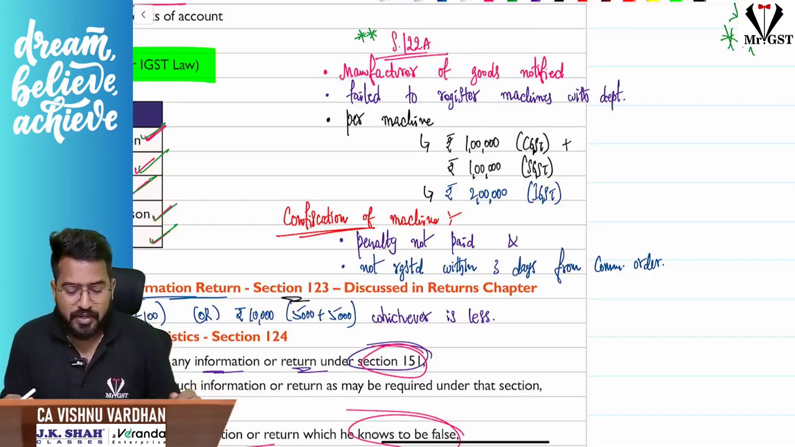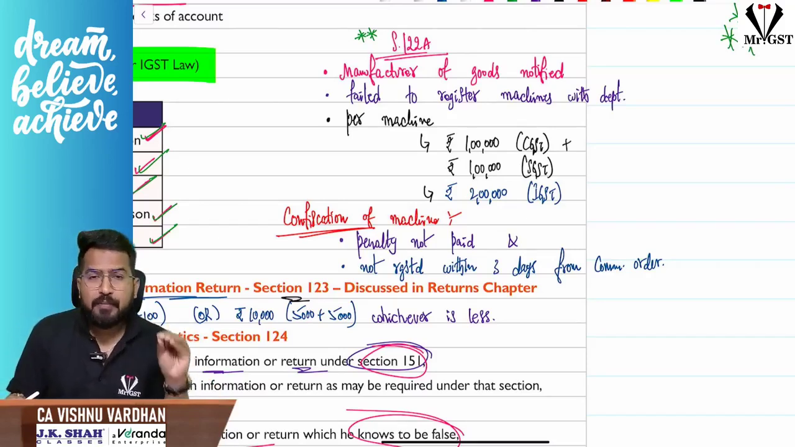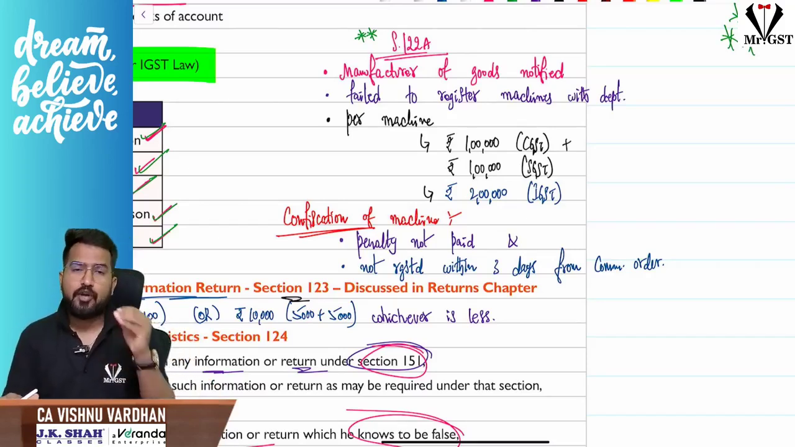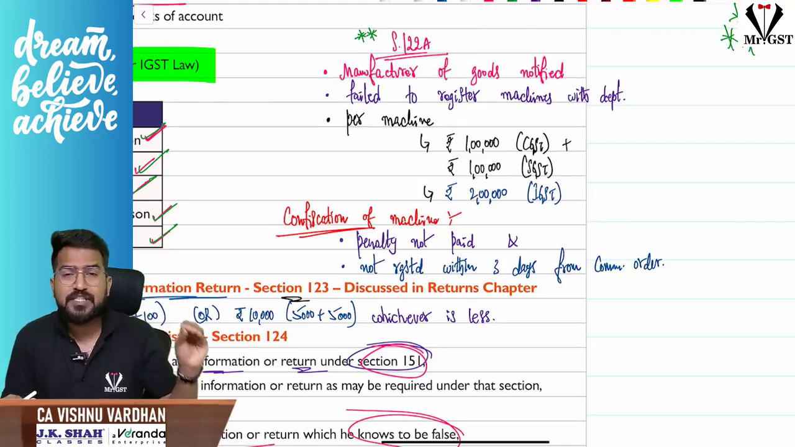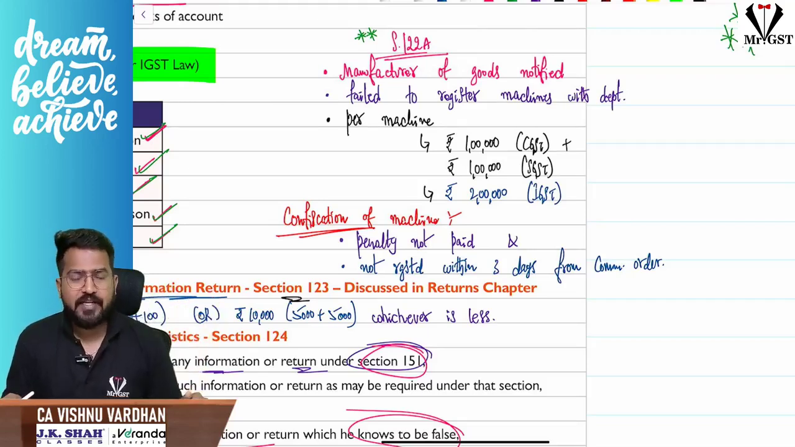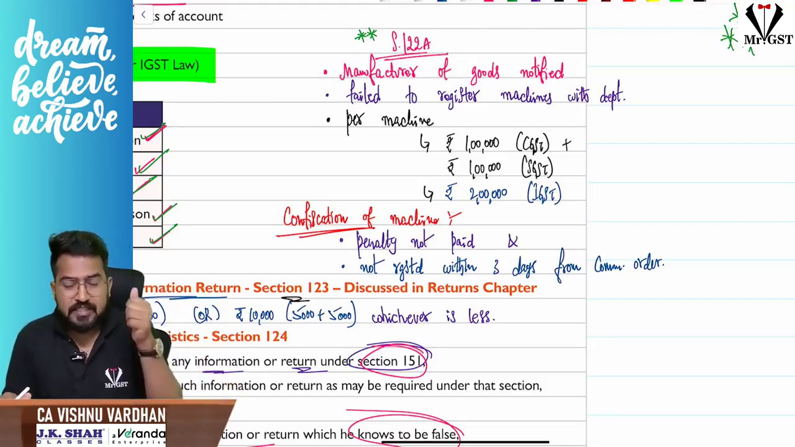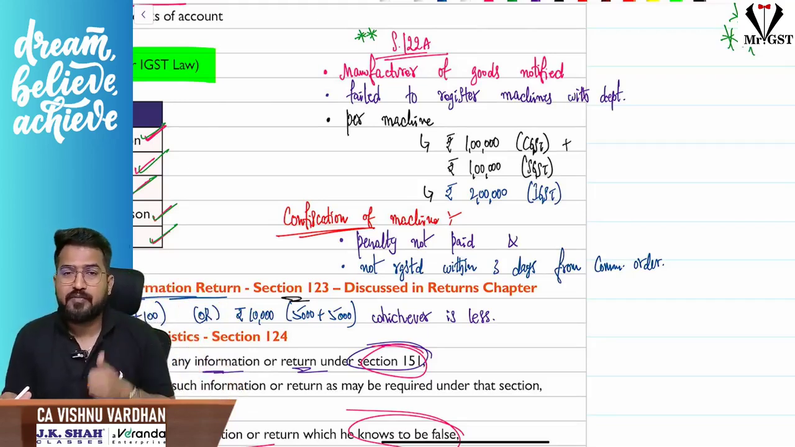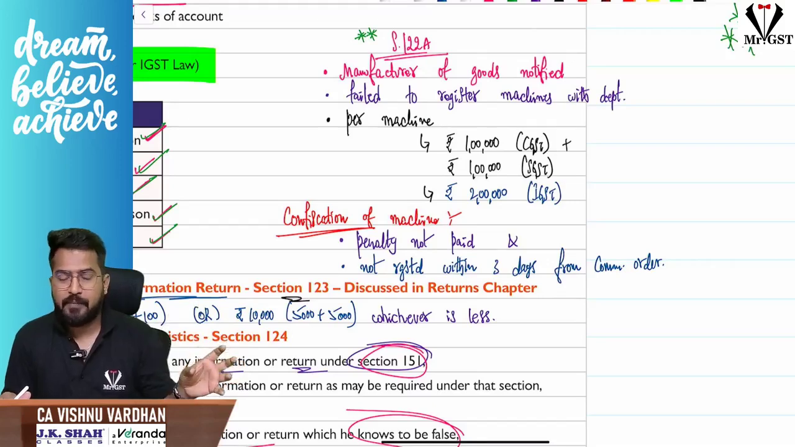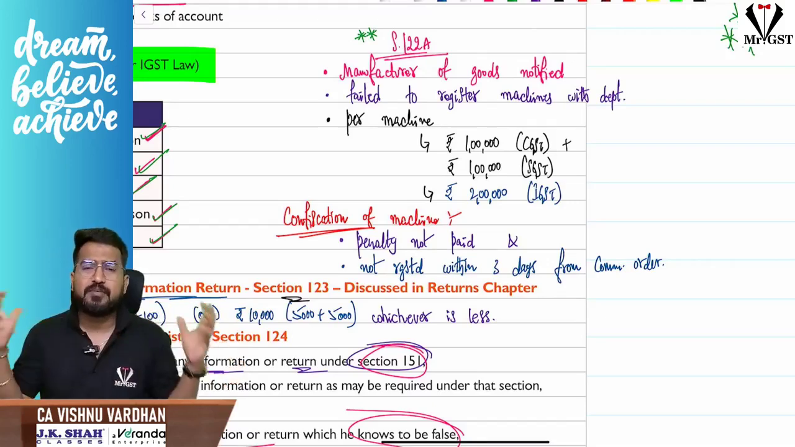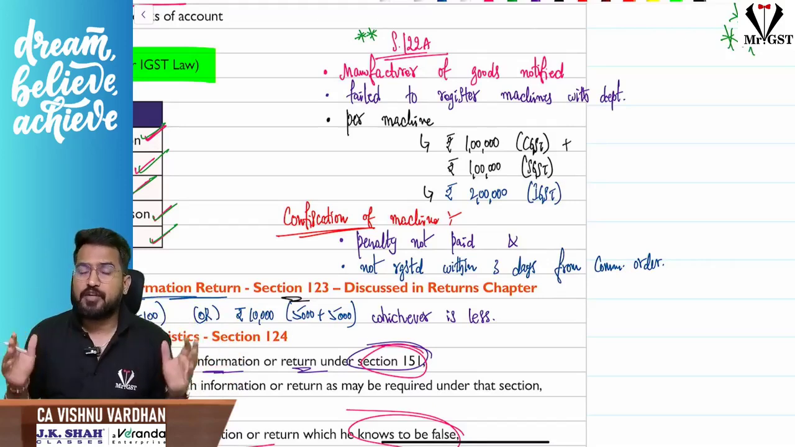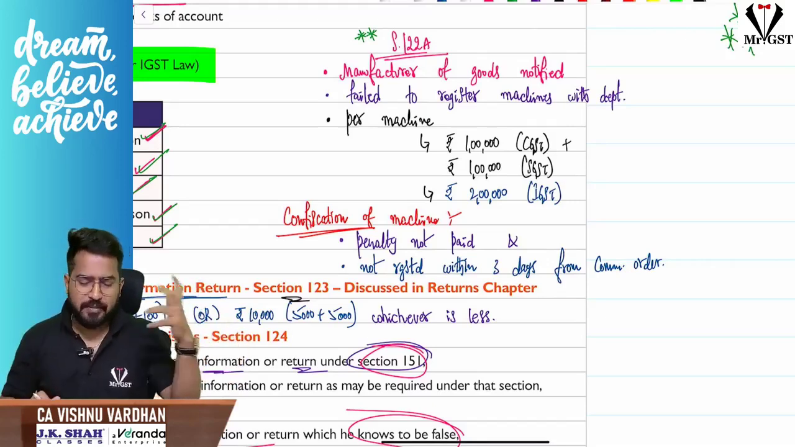So section 122A is nothing but when people are manufacturing some notified goods, the law is asking them to register the machines they are using in their factory. If those machines are not registered with the department, that means without informing them, and this is not for all goods, only when you are manufacturing notified goods like pan masala, etc.